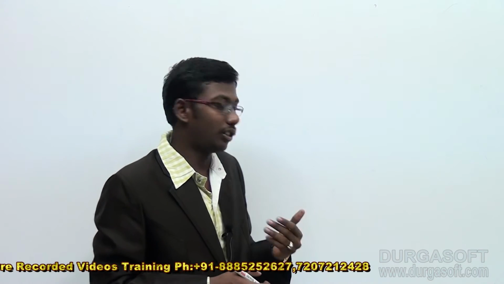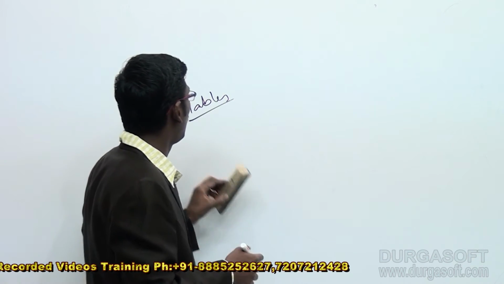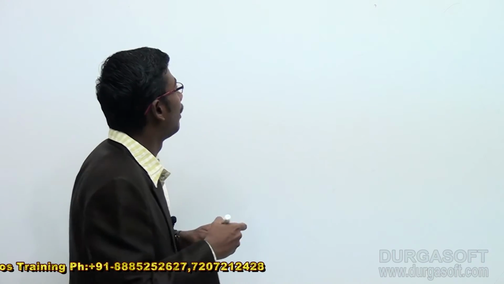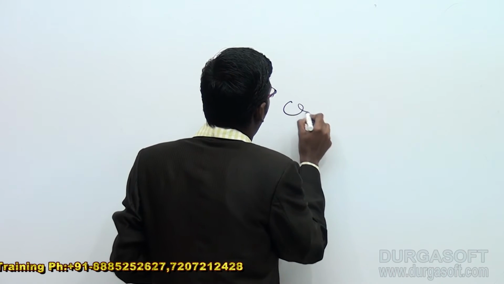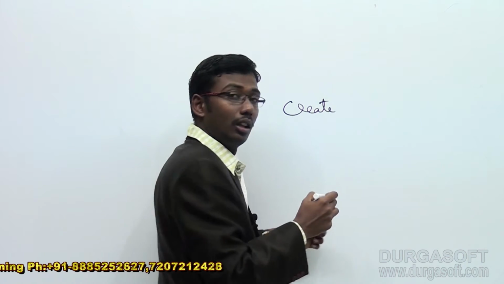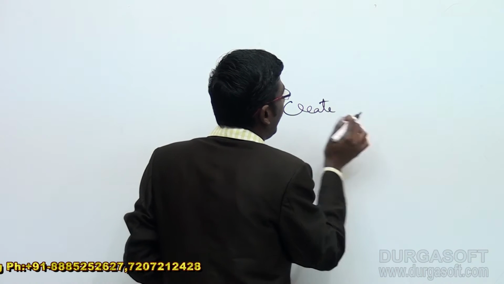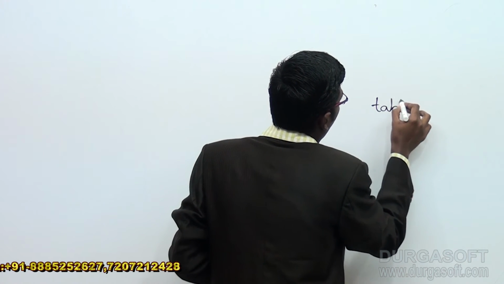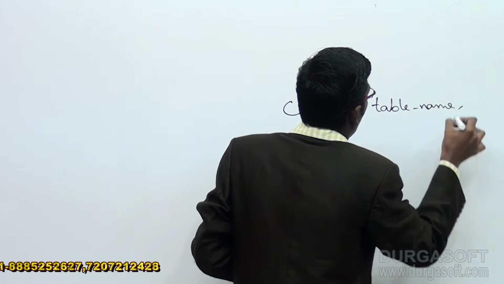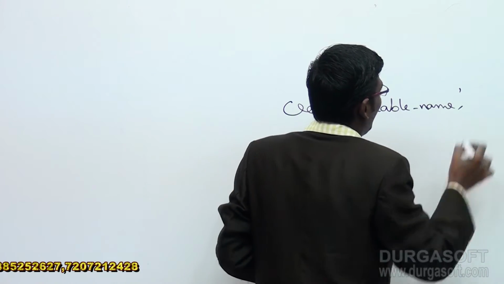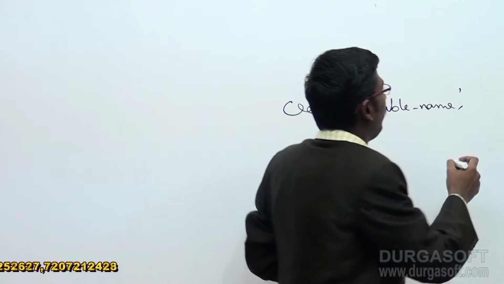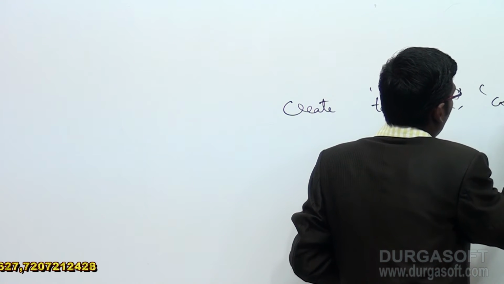The main purpose of these tables and how to create them, let's have a simple lookup. If you want to create tables in a normal RDBMS, we have a lot of illustrations, like create table name, and we give some schema. Here we have to use create. If you want to create a table, it will be like this: create and table name, and we have to provide one column family. Here I will tell you what the column family is.